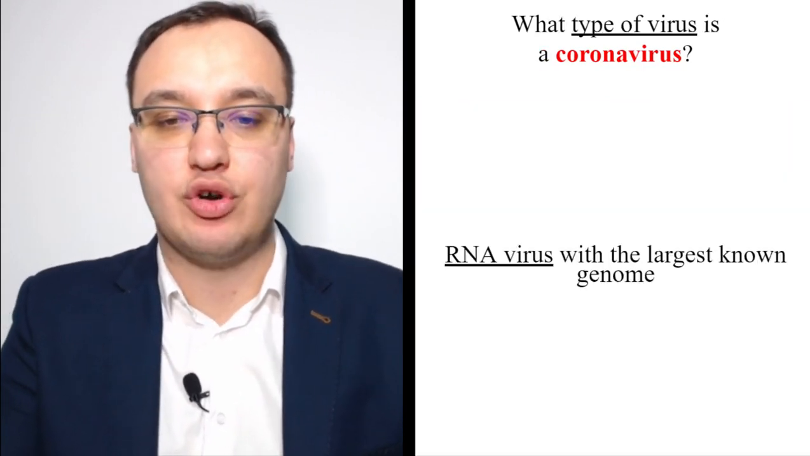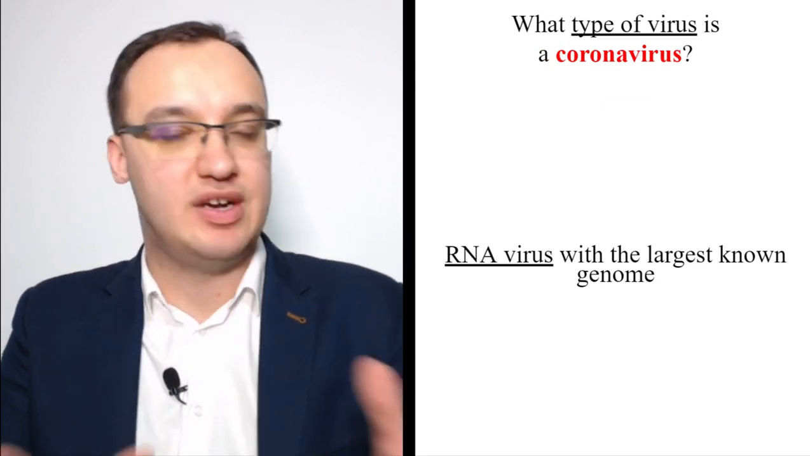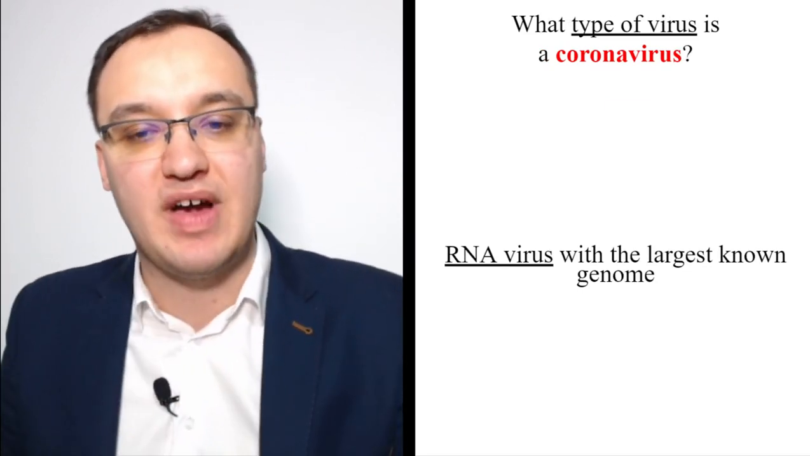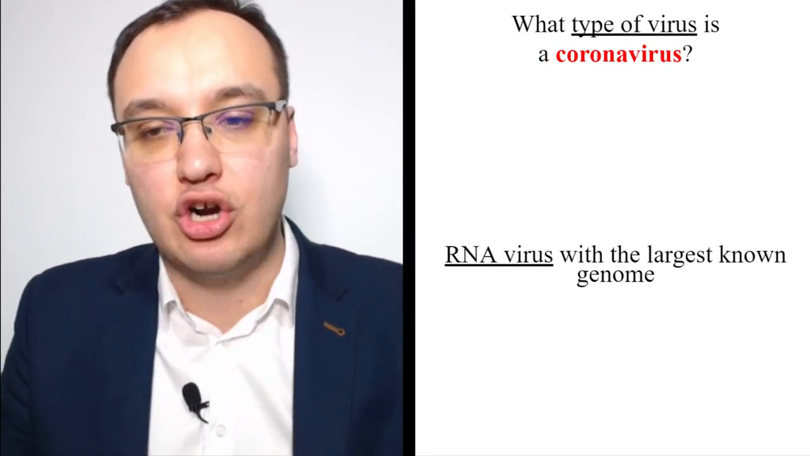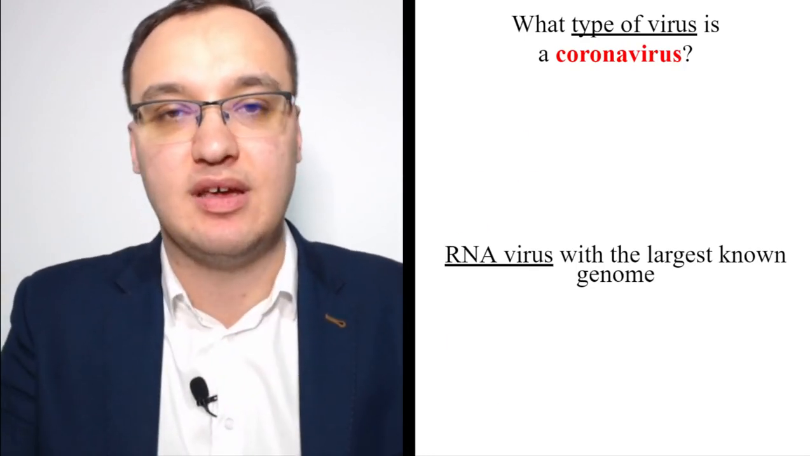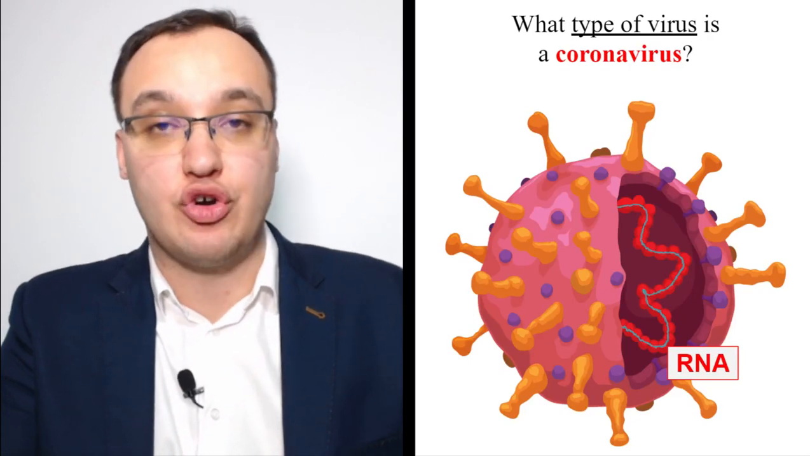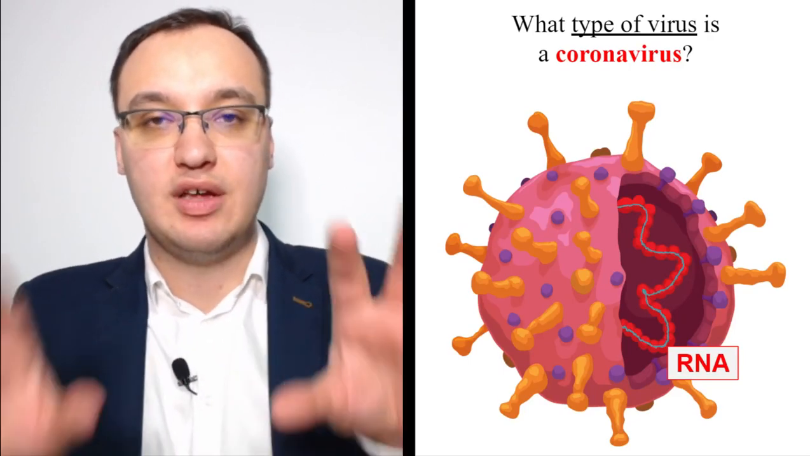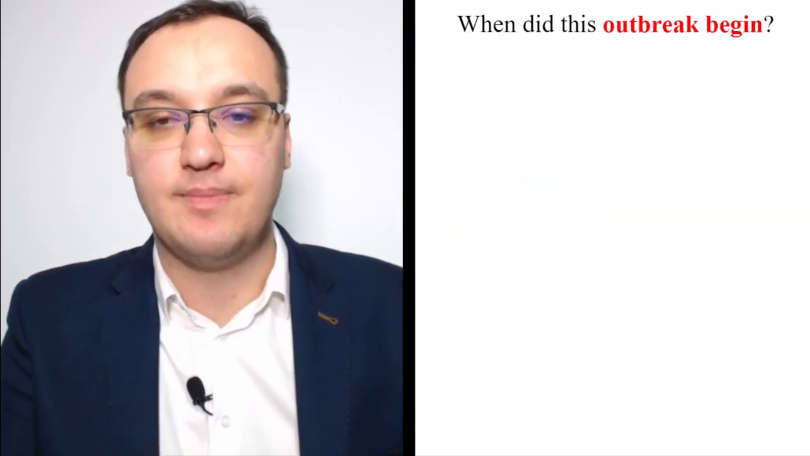What type of virus is a coronavirus? It's an RNA virus, because there exist RNA viruses, DNA viruses, and other types of viruses. And this has the largest genome. So the gene itself, the largest genome, is in these coronaviruses. See, the corona, and the genome is inside there.